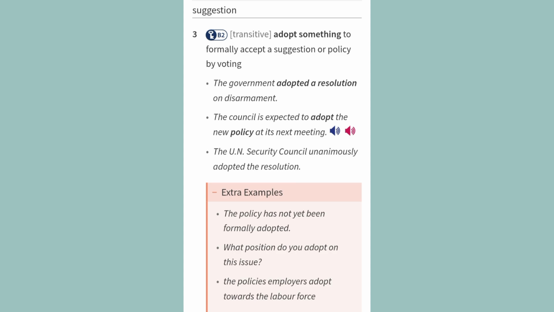Extra examples. The policy has not yet been formally adopted. What position do you adopt on this issue? The policies employers adopt towards the labor force.